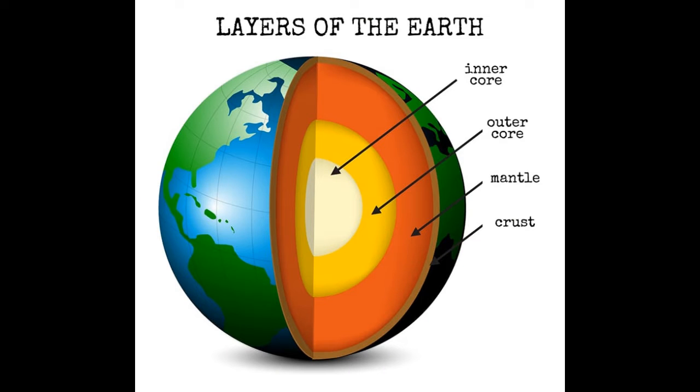mantle extends from 40 kilometers to 2900 kilometers, and core is the middle part of the earth. This core extends from 2900 kilometers to 6371 kilometers. Watch the diagram carefully. The outermost layer, which is comparatively thin, is the crust. Its thickness is approximately 40 kilometers.